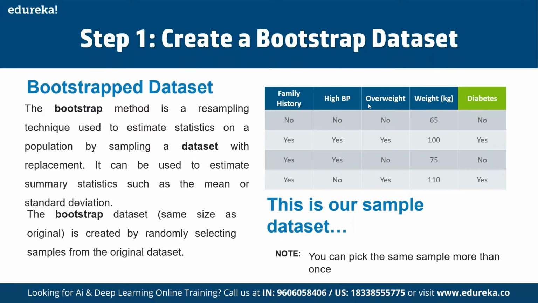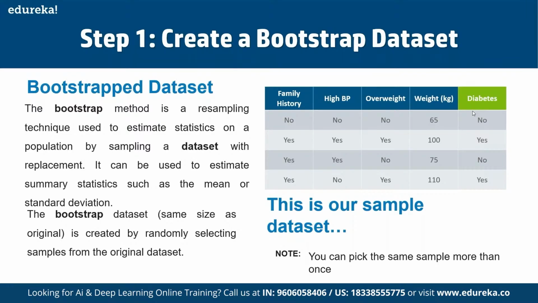And the Bootstrap data set is created by randomly selecting samples from the original data set. So for example, here we have family history, high BP, overweight, the total weight, and the possibility of having diabetes as yes or no. Bootstrapping itself is basically an estimation method which is used to make predictions on our data by resampling it as well.